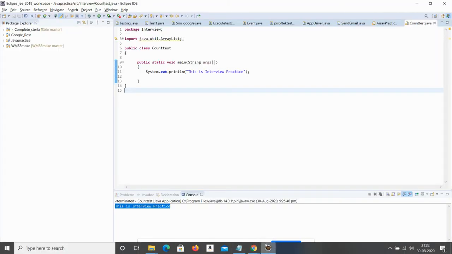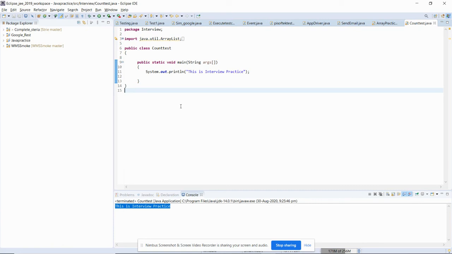Now let's move on to the array part, that is, how to sort the array. First of all, let me create an array at global scope, because we are using it inside a static method. So let me create a static array like static int x is equal to this. Suppose that I have an array like 2 3 comma 2.